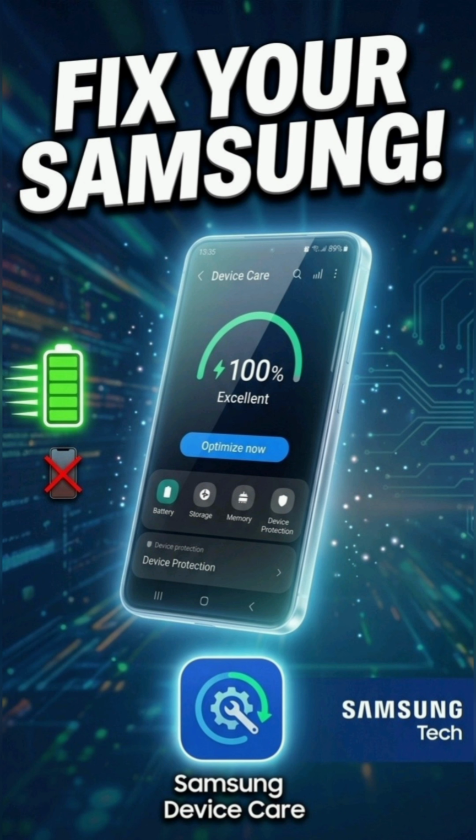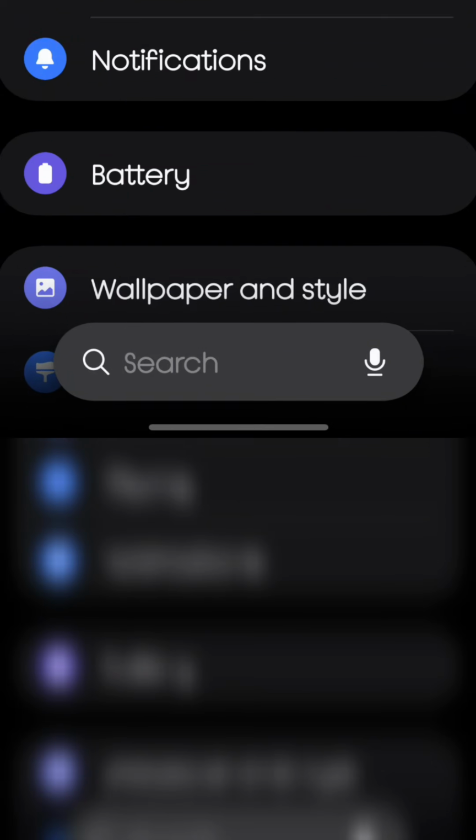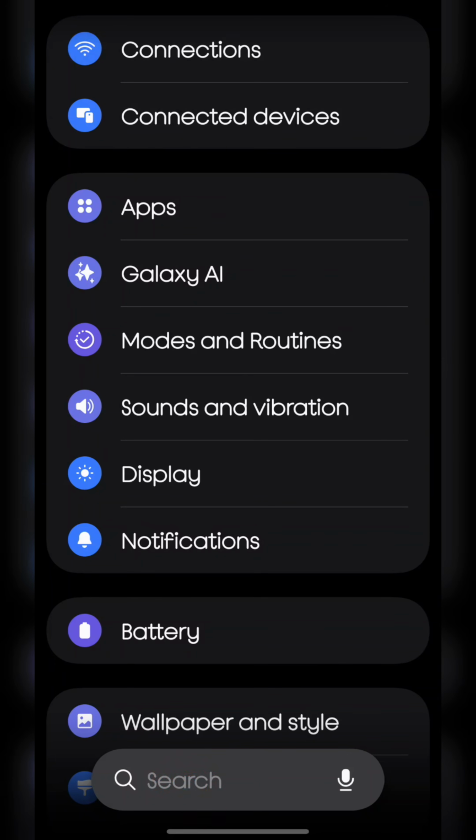Let's instantly boost your Galaxy phone's speed, battery life, and security. Open your device settings. Use the search and type Device Care.